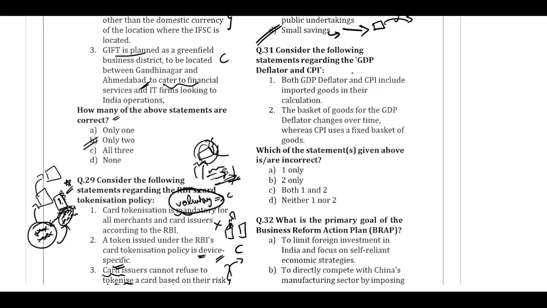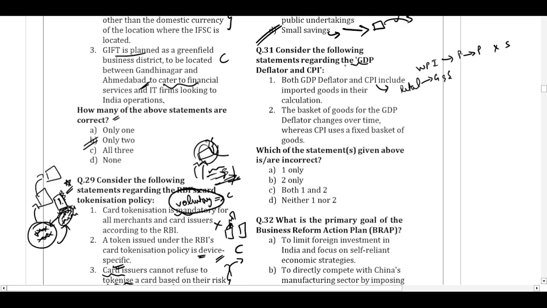Now both the GDP deflator and the consumer price index try to measure the price changes in the economy. They try to capture how much inflation is happening, where the consumer price index will capture the inflation at the retail level of all the goods and services consumed by the consumers. The wholesale price index will capture it at the producer level for all the goods produced. So here we note there are no services considered.